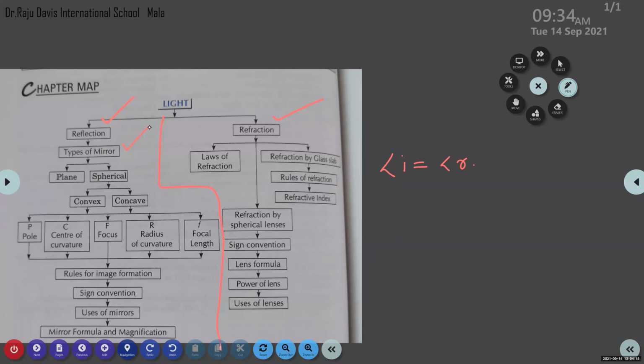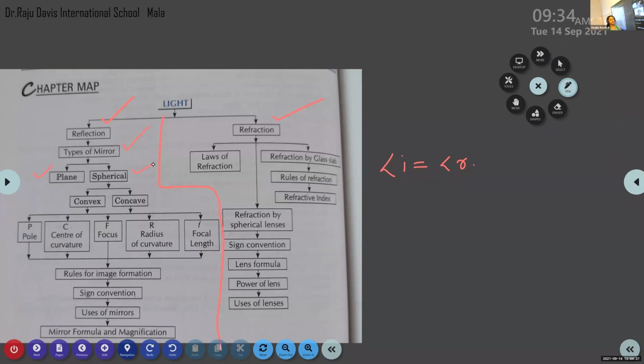Concave and convex actually come under spherical mirror. We discussed one more type of mirror, that is plane mirror. So mainly the mirrors are classified into two: one is plane mirror and the other is spherical mirror.